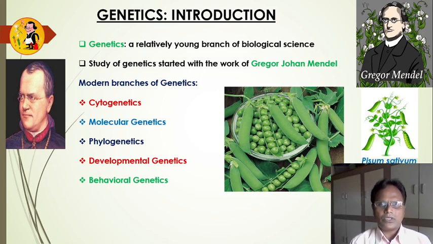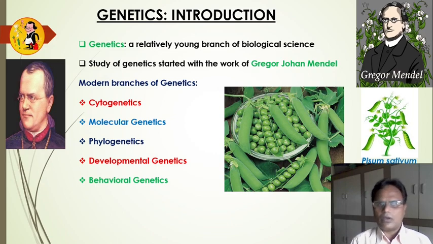Hence Gregor Mendel is called the father of modern genetics. There are five modern branches of genetics: cytogenetics, molecular genetics, phylogenetics, developmental genetics, and behavioral genetics.